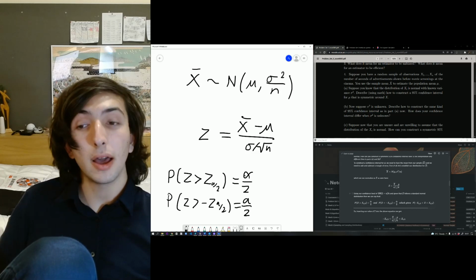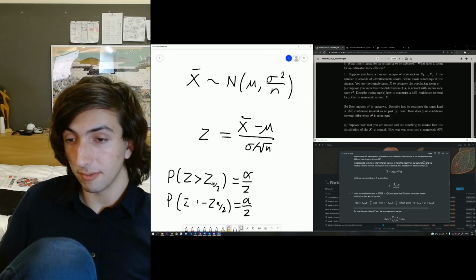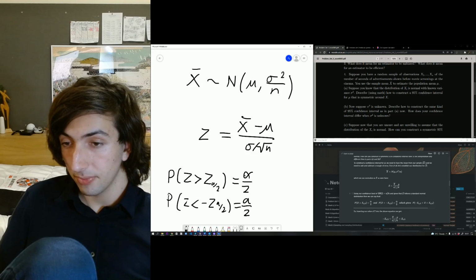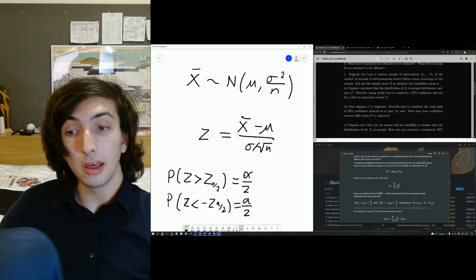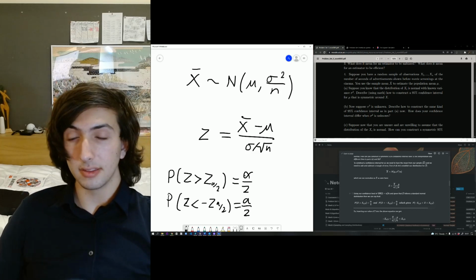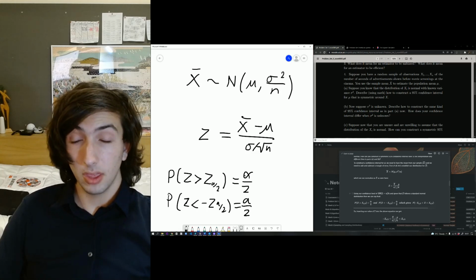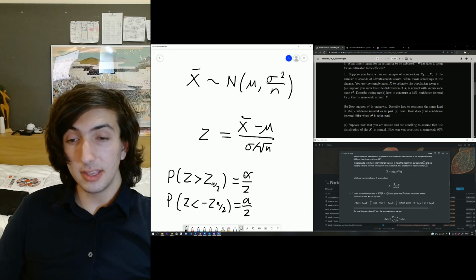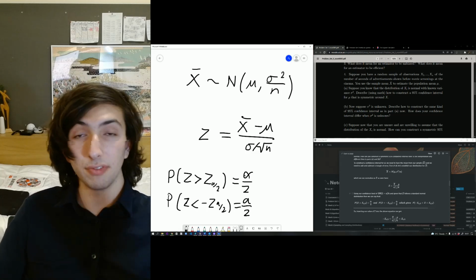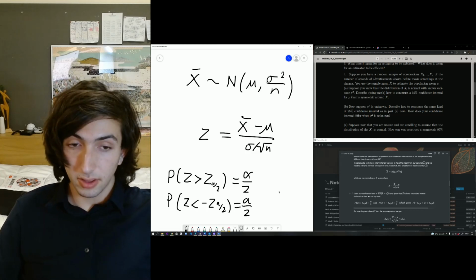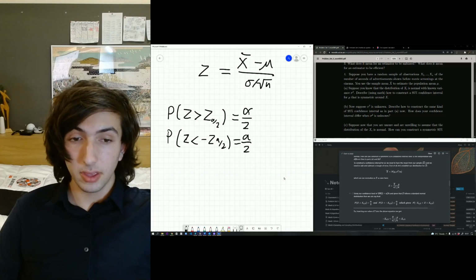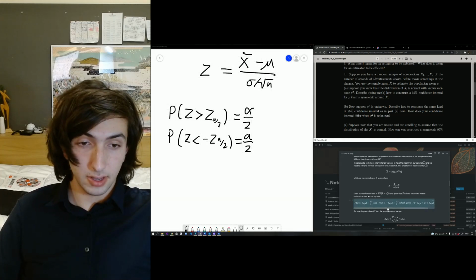But what if we combine this? So the chance that Z is below the low one and the chance that it's above the high one, combined, are the chances of being outside that interval.